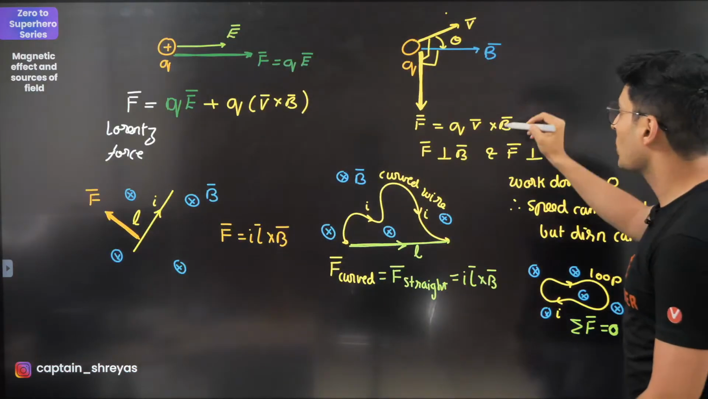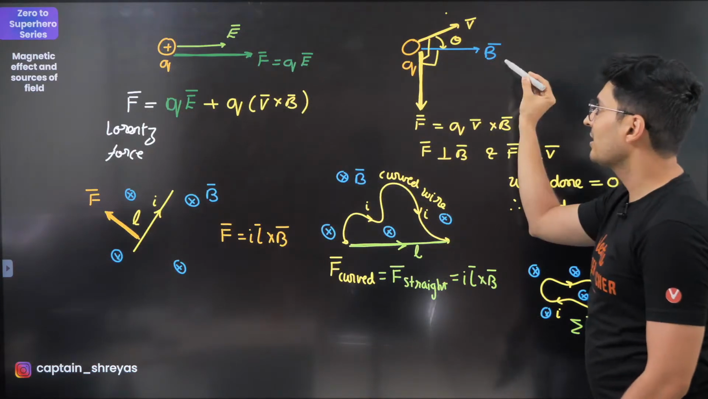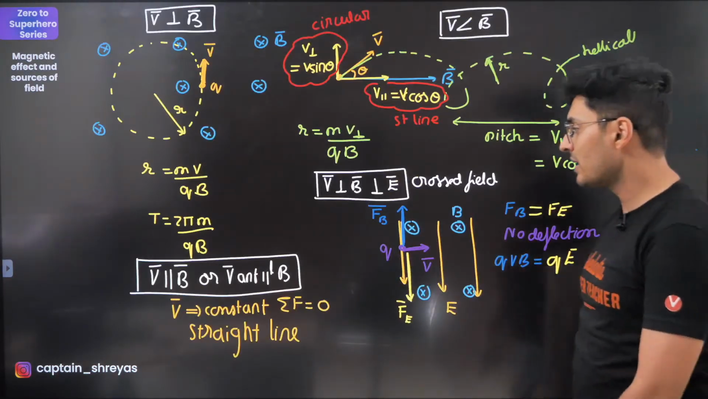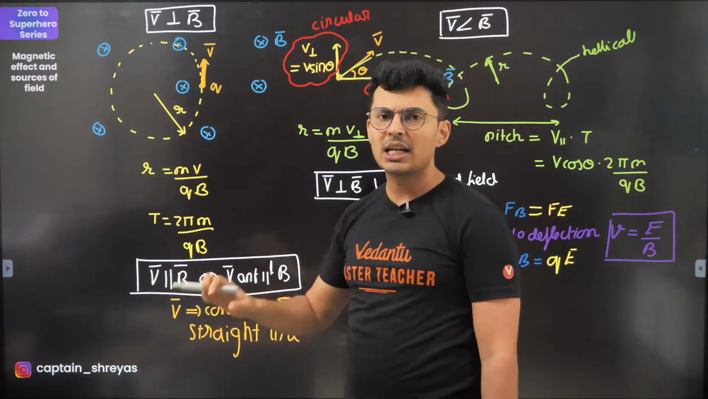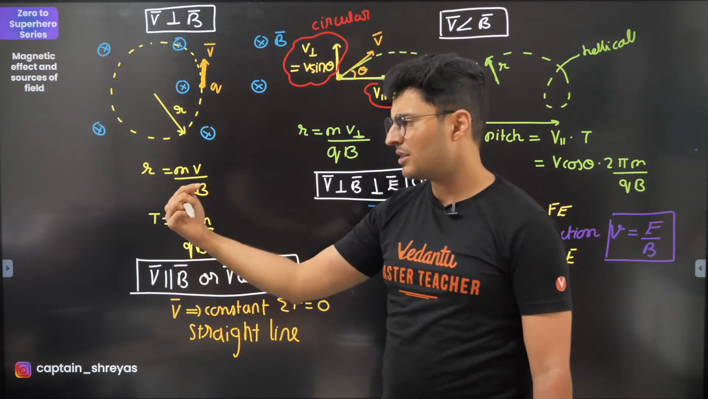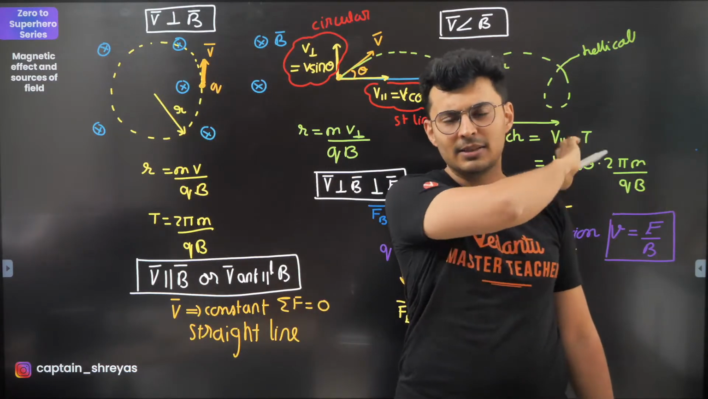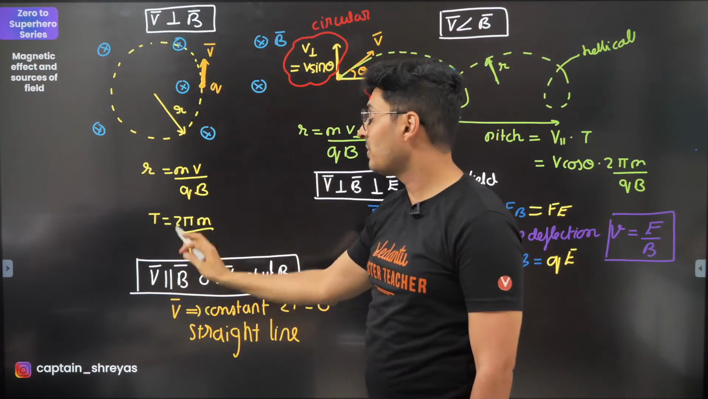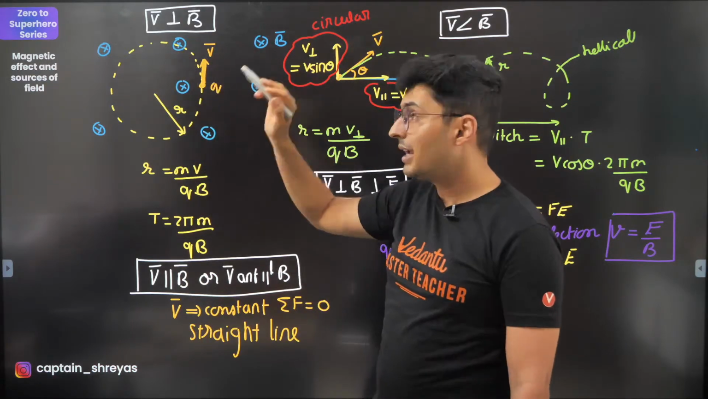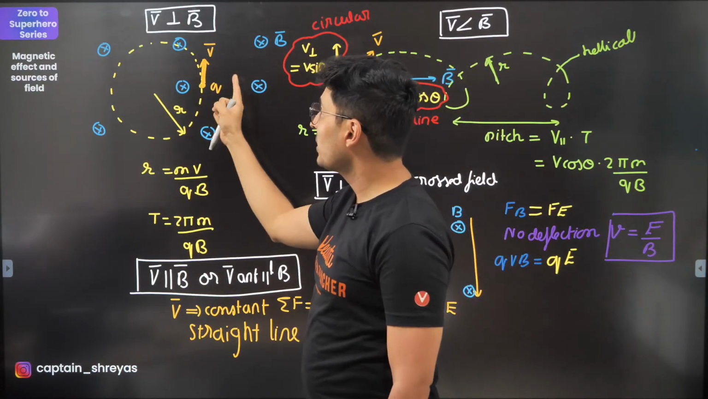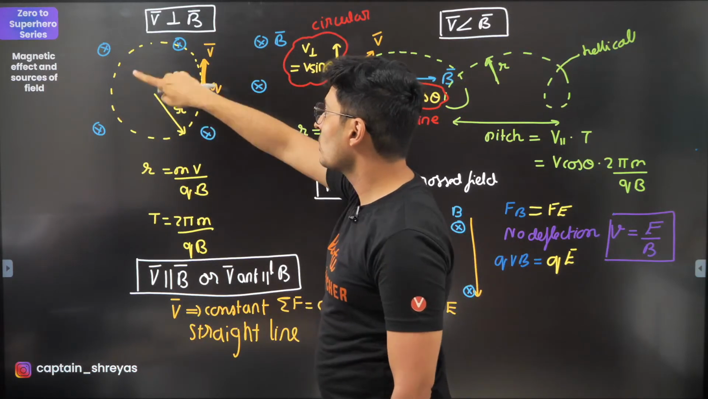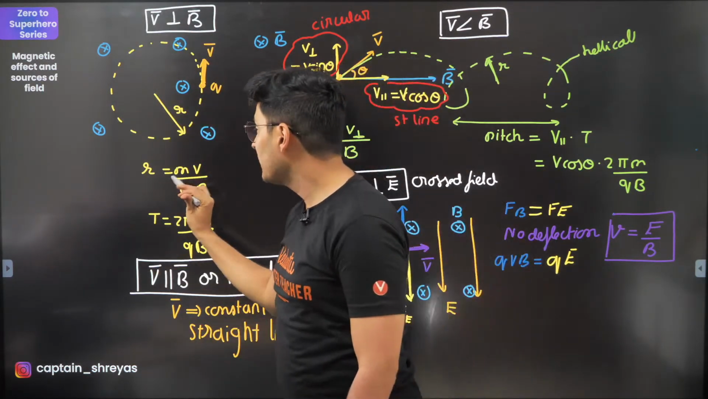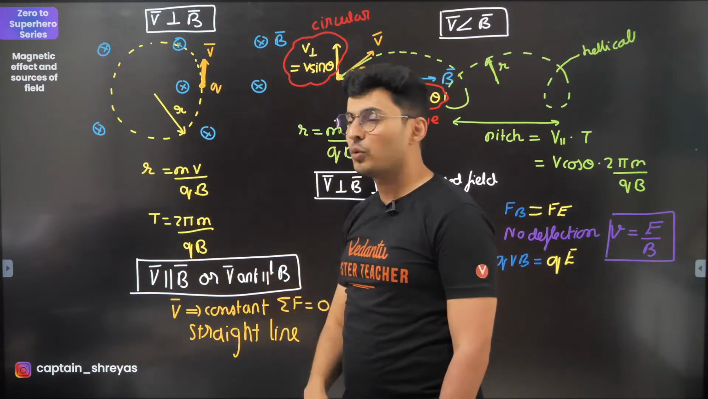V cross B is 0 when it is parallel or anti-parallel, because sine 0 or sine 180 is 0. It will not change the velocity neither in direction nor in magnitude. It just continues its motion along the field. If velocity is perpendicular, then the force will always act perpendicular and it will go in a circular path. It will perform uniform circular motion. Radius is mv by qB, time period is 2 pi m by qB.